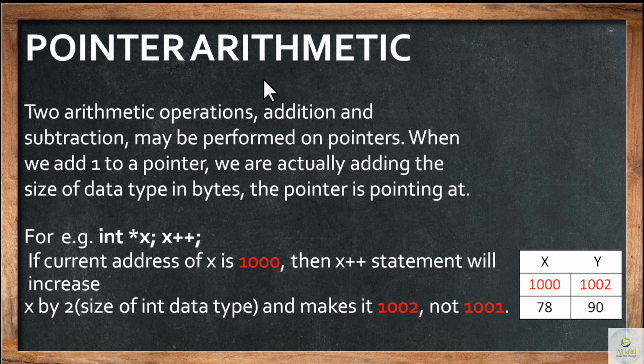When we talk about pointer arithmetic, two operations are valid on pointers, that is addition and subtraction. How addition and subtraction are done here is quite different from the arithmetic we have learnt in mathematics. Here the addition and subtraction will differ depending upon the data type.